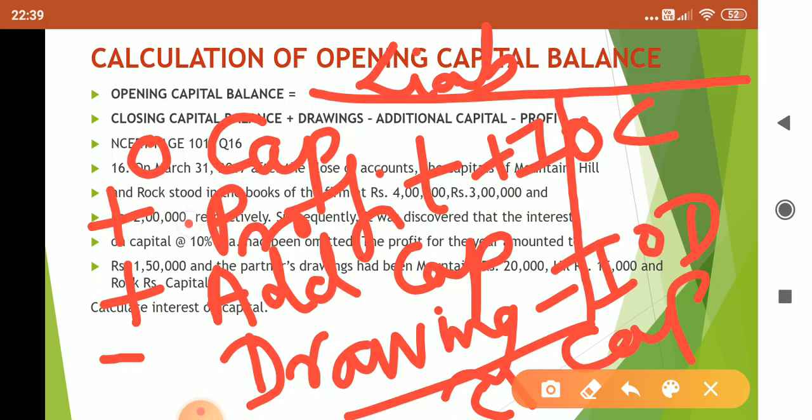All these items will go to the other side of is equal to. It will go to RHS. So closing capital plus interest on drawings plus drawings minus additional capital minus interest on capital minus profit will give you opening capital. So this is how we arrived at the formula.